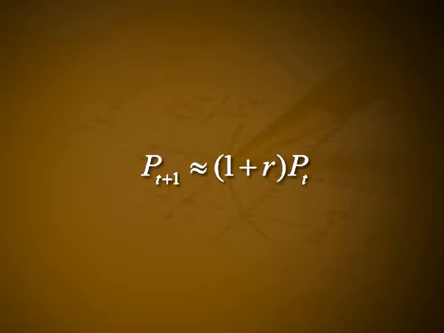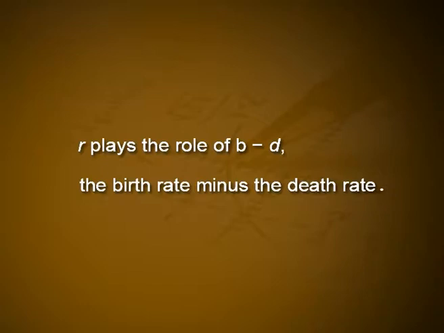However, when the population is small, that is, p is much smaller than k, the factor 1 minus p by k in the per capita growth rate should be close to 1. Therefore, for small values of p, our model is approximately p_t plus 1 approximately equal to 1 plus r times p_t. In other words, r plays the role of b minus d, the birth rate minus the death rate, in our earlier linear model. The parameter r simply reflects the way the population would grow or decline in the absence of density dependent effects, when the population is far below the carrying capacity.